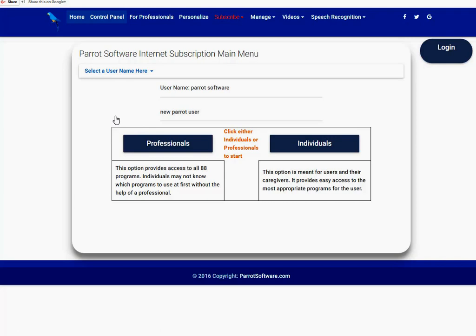To select specific programs for your patient, click the Personalize option above.